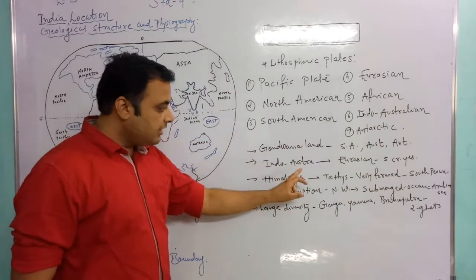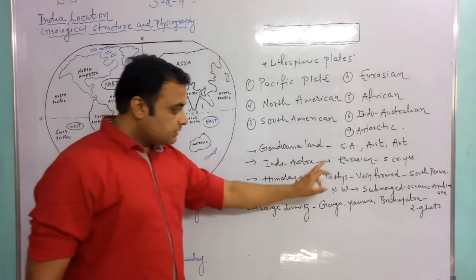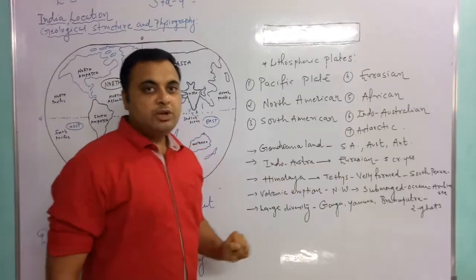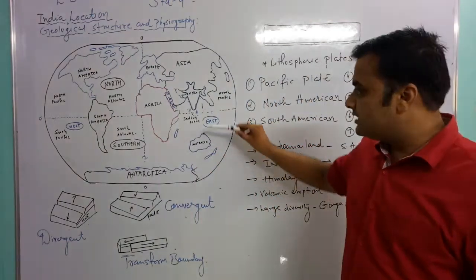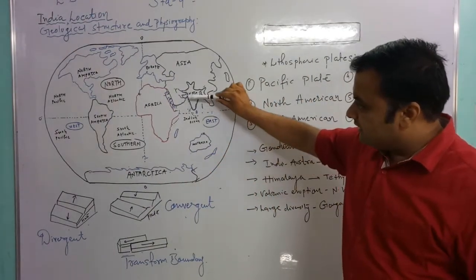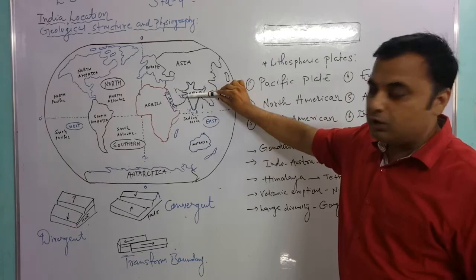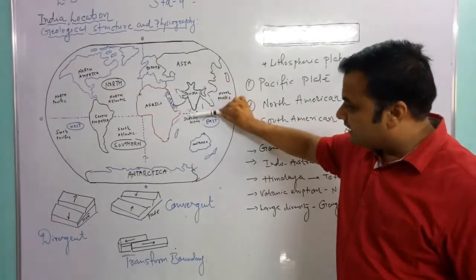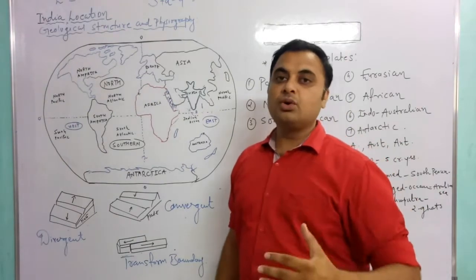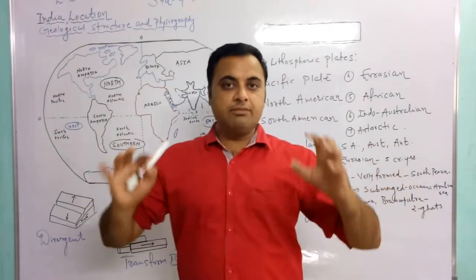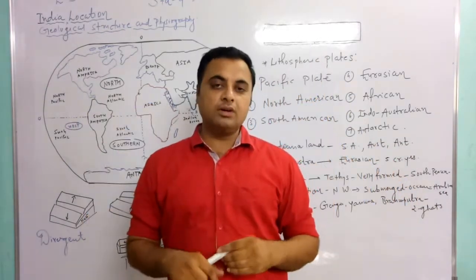The Indo-Australian plate is known as the Indo-Australian plate. This plate, the south part of our country, was connected with Australia, and 5 crore years ago one change happened all over the world.